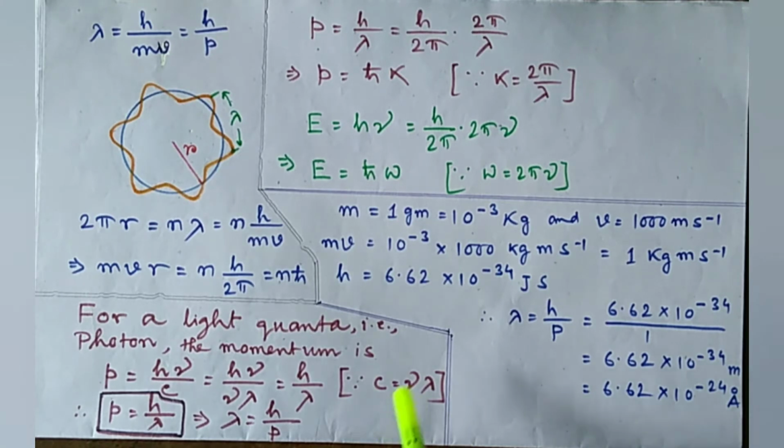Now some students are of course thinking how a particle exhibits wave nature, and it is obvious because in our daily life we cannot observe a ball exhibiting wave nature. Why? Good. Let us see.